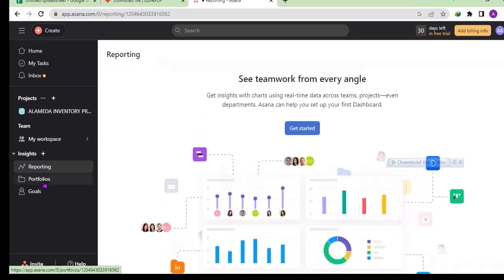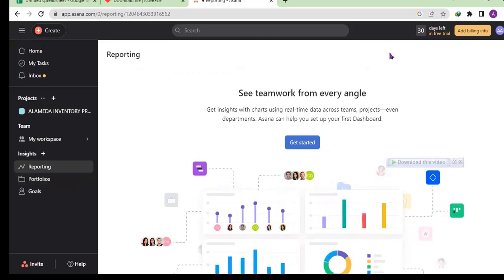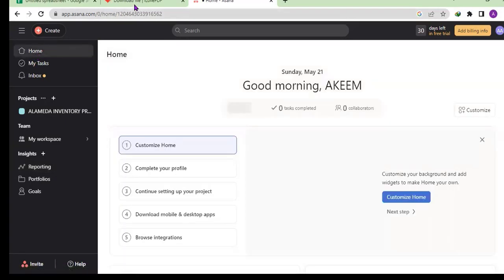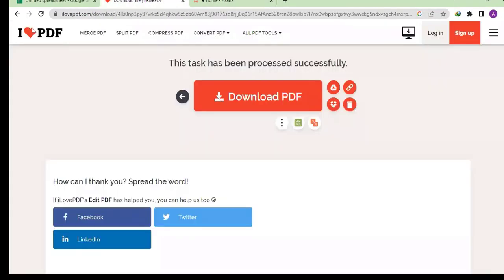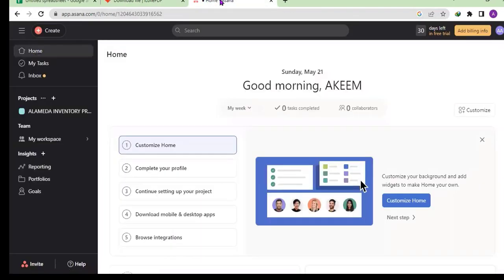So that's just it about how to use the task management tool called Asana. Very interactive and very easy to use. So after these 30 days lapse, it will take you back to the free version where you have access to what you still have access to. So that's all about the Asana software.